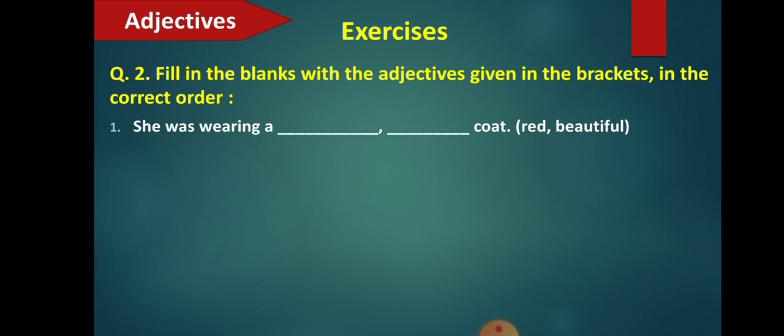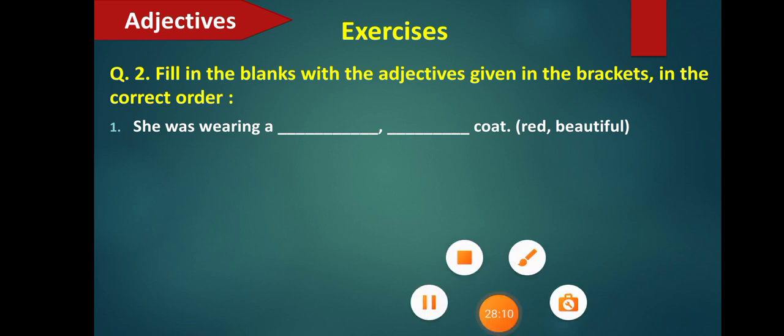Okay, so she was wearing a dash coat. Beautiful will be your opinion, and red is the color. So what will you write first? First you will write the adjective which tells about the opinion. The first one would be the adjective beautiful. So, she was wearing a beautiful red coat.